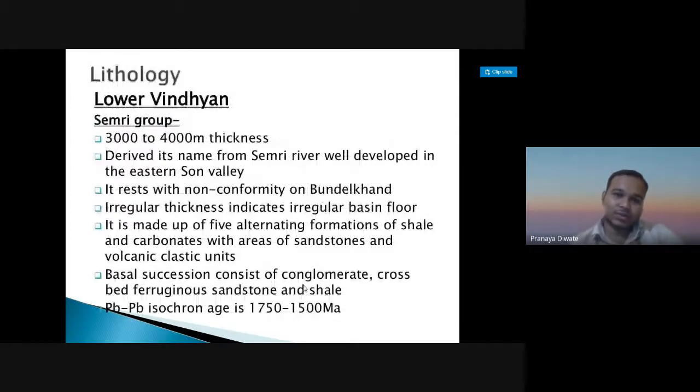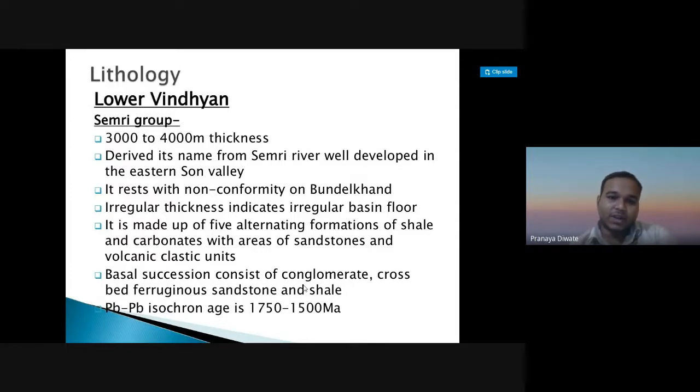So, the lithology of this section has a lower Vindhyan showing the Semri group of formation. The Semri group has a thickness of 3000 to 4000 meters and derives its name from the Semri river, well developed in the eastern Son Valley. It rests with nonconformity on Bundelkhand. Irregular thickness indicates the irregular basin floor.